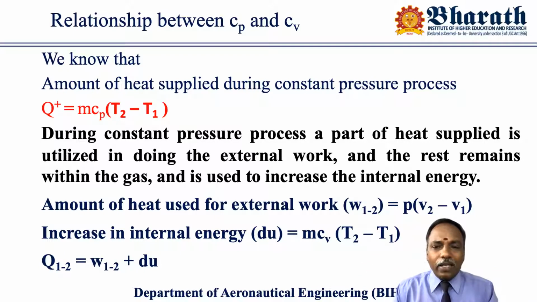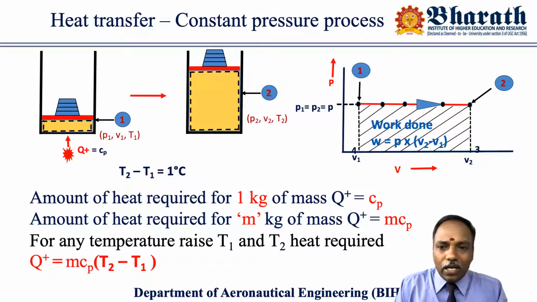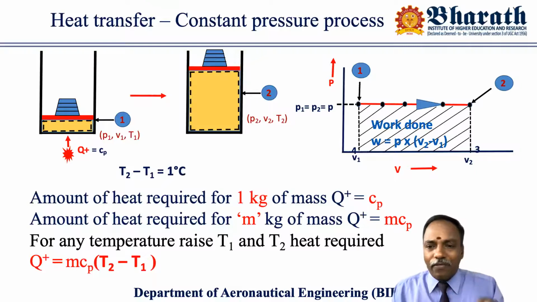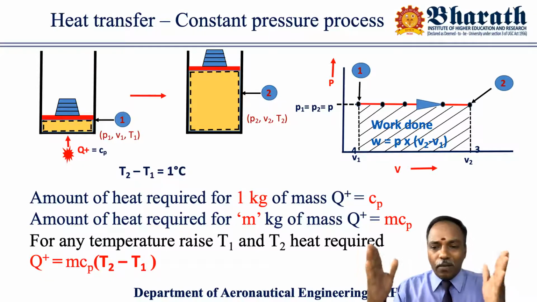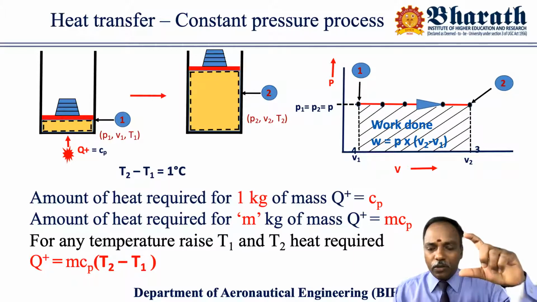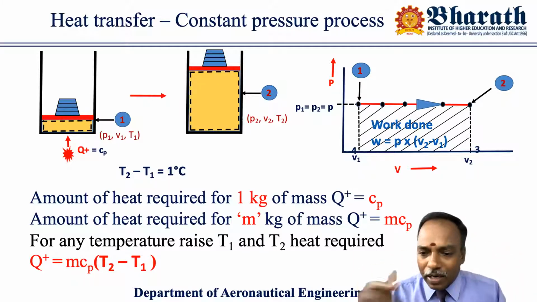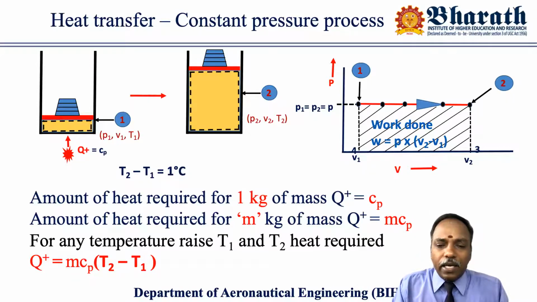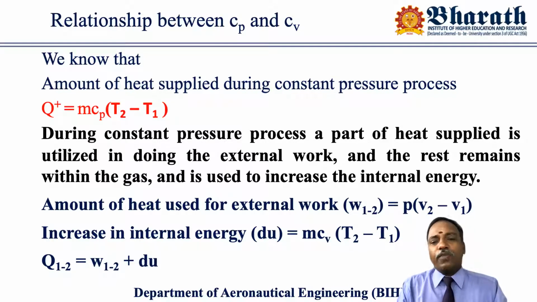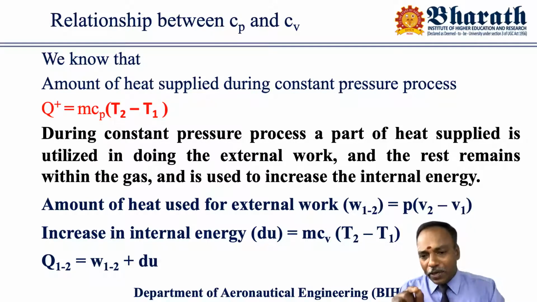So what is the formula for work done? Already we know what the work done is. For constant pressure process, work done is equal to the area of the rectangle. In the previous discussion also we discussed, right? So it's nothing but pressure into V2 minus V1. That is the work done during that particular process. The area under the PV diagram will give you the work done. So area under this PV diagram is nothing but P into height, width is V2 minus V1. That's the amount of heat used for external work, that is work done during the process 1 to 2, W1 to 2, equal to pressure into V2 minus V1.